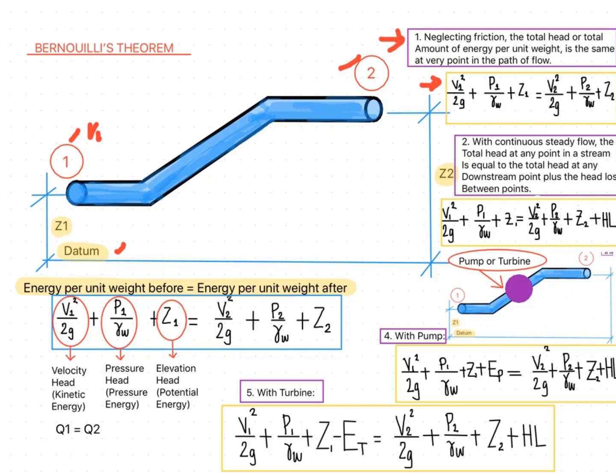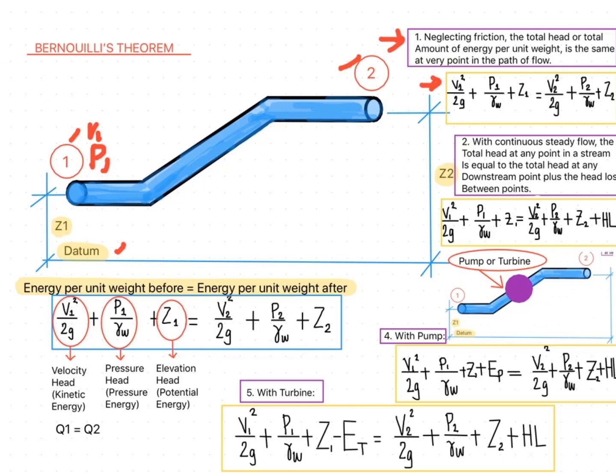Then P1 over unit weight of water, since our fluid is water in our consideration. So here, P1 is the pressure at point 1. And Z1 is the elevation head from our reference datum, equal to the energy at point 2